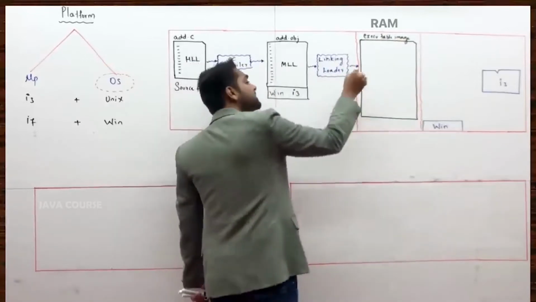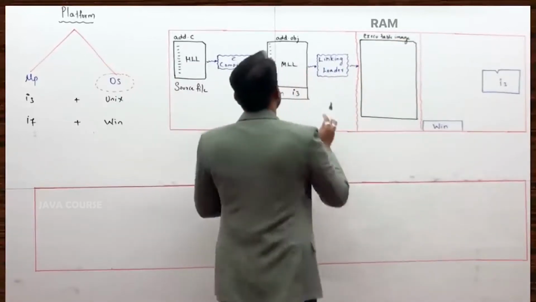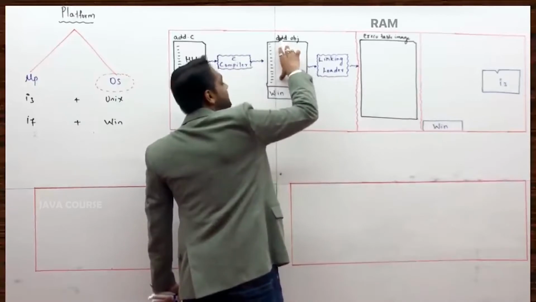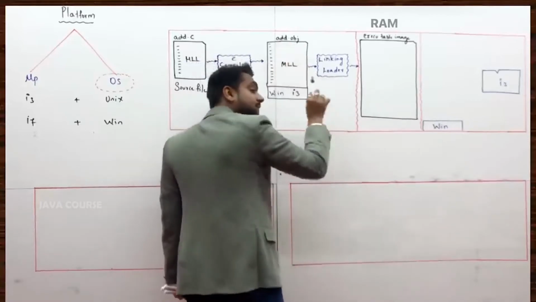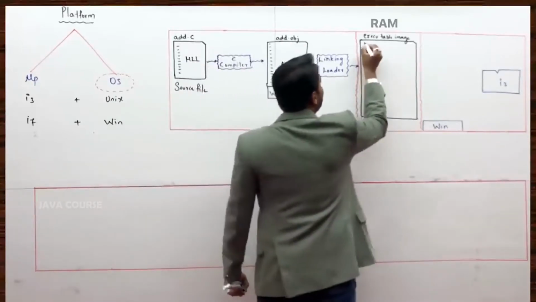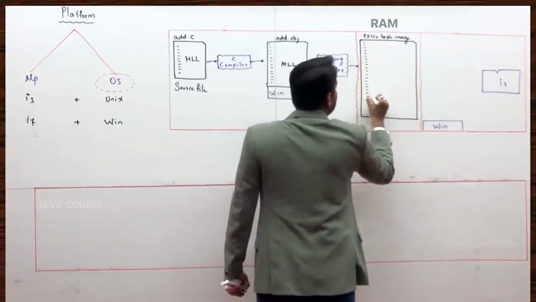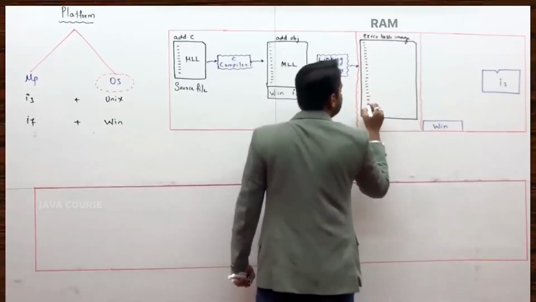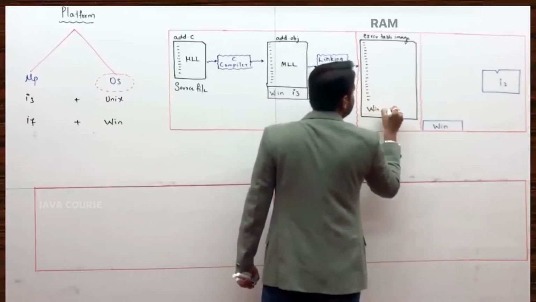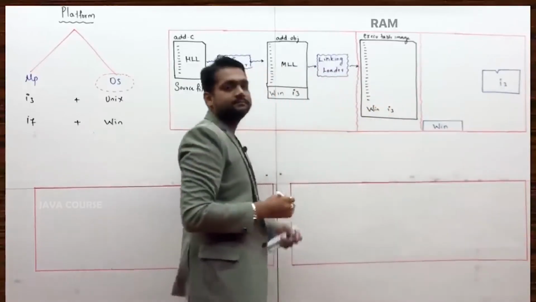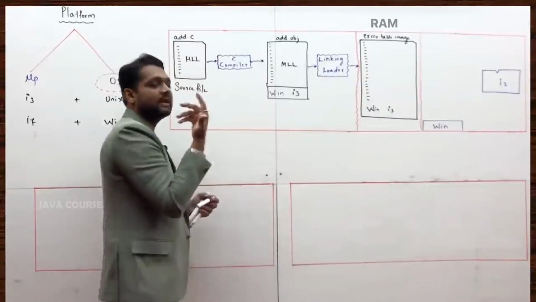What will you have in this executable image, if you ask me? The contents in the object file along with the header files information you will have, and of course this also you will have, that also you will have.